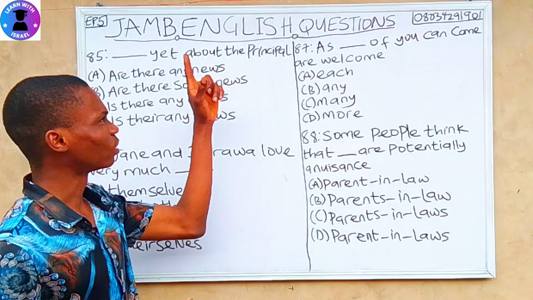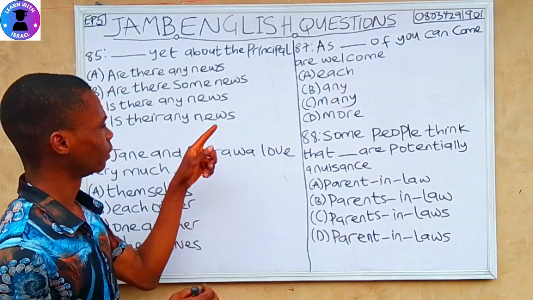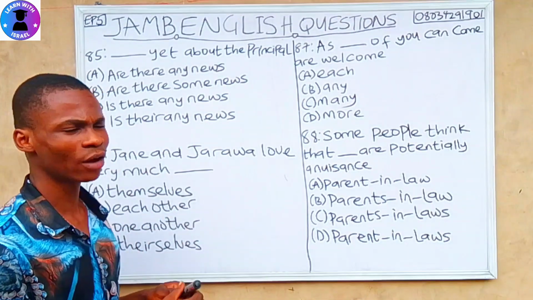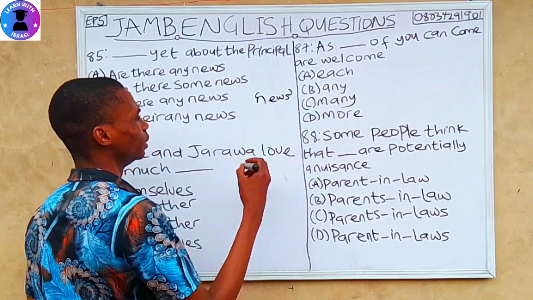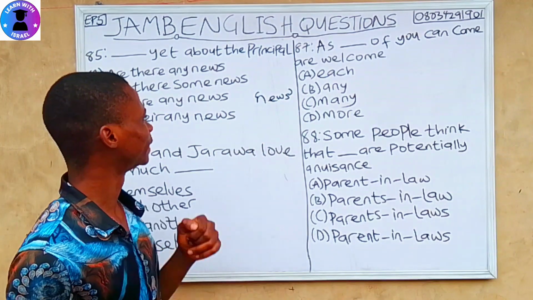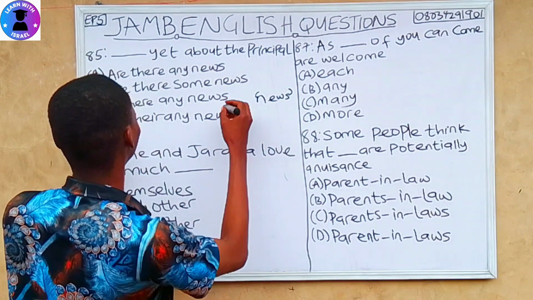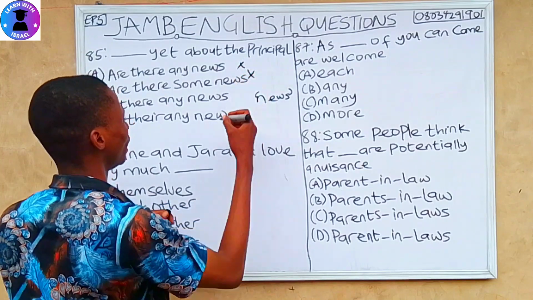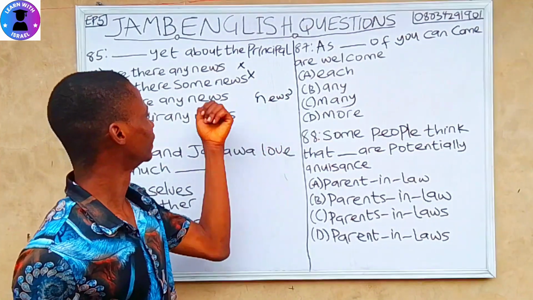The first thing to look at when answering this kind of question is the noun. News is the noun there, and news is an uncountable noun. News should go with is. So if you check the options, we are now left with options C and D. Options A and B are eliminated because news is uncountable, so it should go with is.